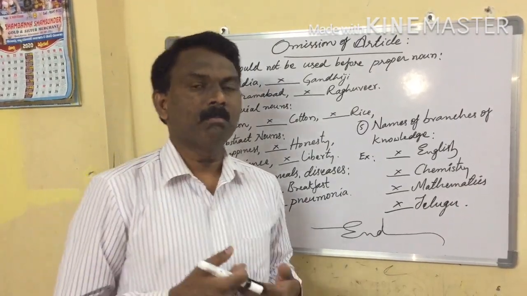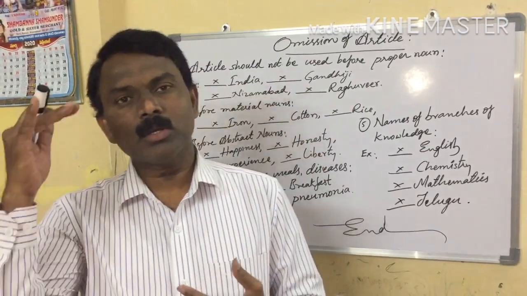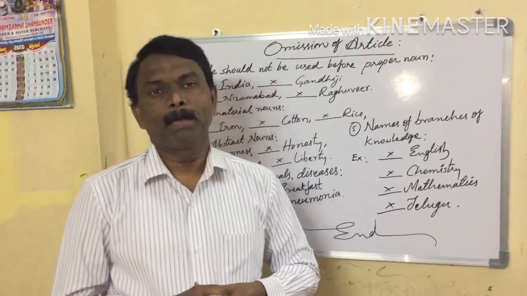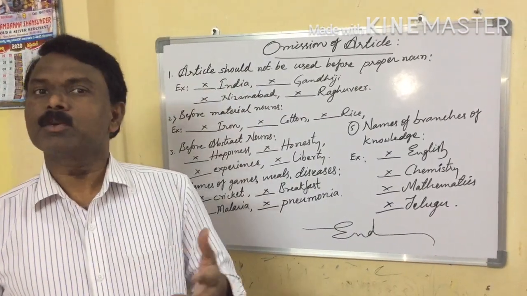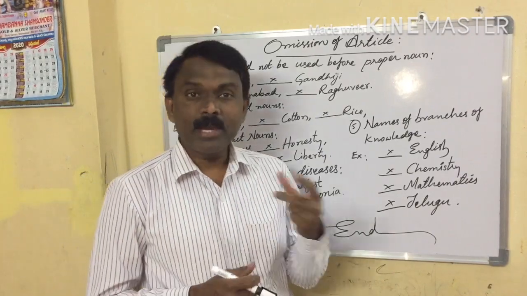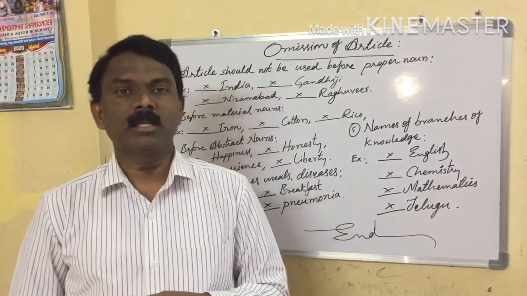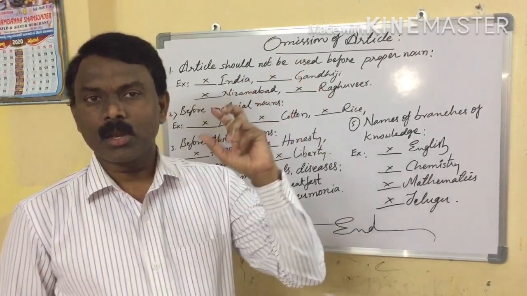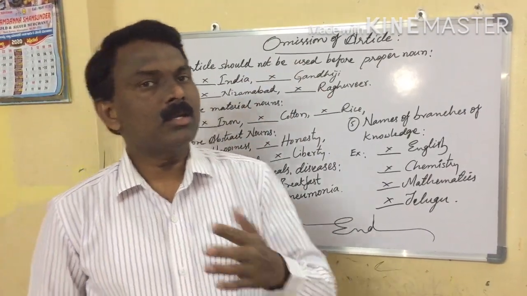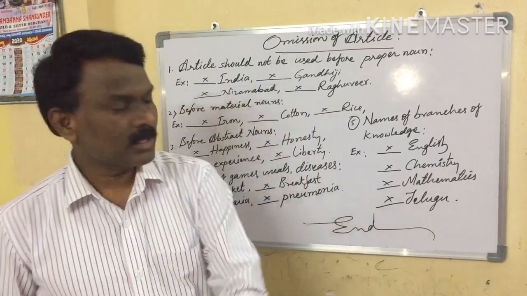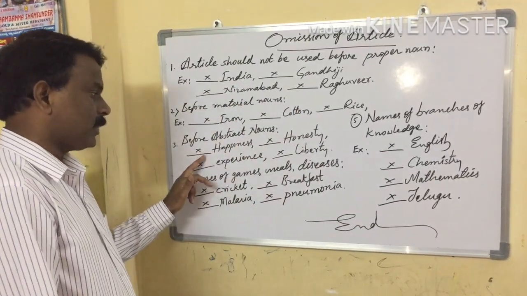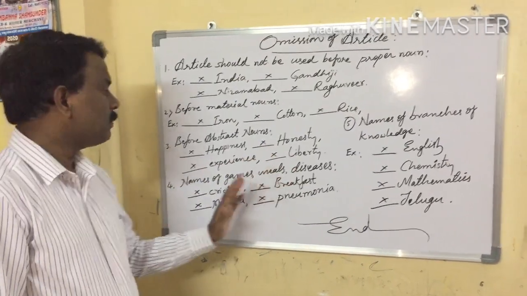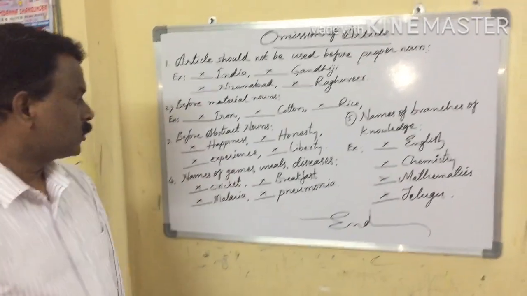Experience, honesty, liberty, innocence, faith, courage, all related to our mind. These are all abstract nouns. So that's why article should not be used before abstract nouns. For example, happiness, experience, honesty, liberty. Before these, no article should be used.